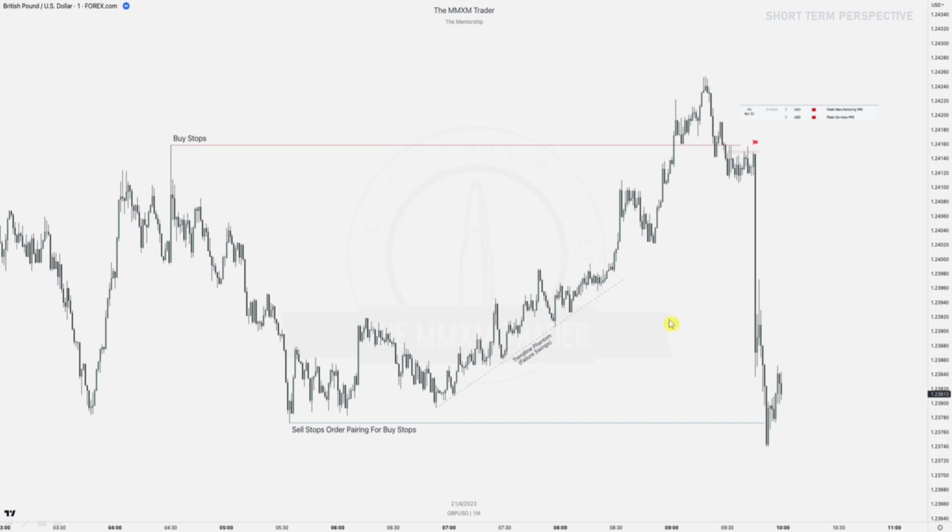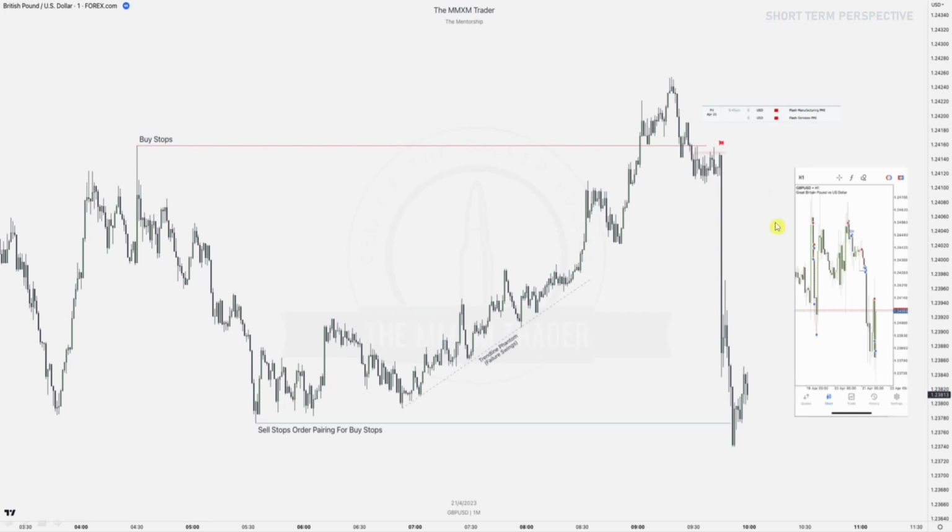Now we're going to look for order pairing below market price, which are these sell stops for order pairing into buy stops. And then where is the liquidity, right? We've got these failure swings, right? So engineered liquidity, trend line phantom. So it's highly likely price action will just continue down with the news release, because we already ran buy stops before the news. Right, so over here we've got an execution picture, right? There's a lot more execution, but we're gonna focus on this piece over here, right? We just looked at the 1 hour chart and we got that high over here, which is this high, which gets ran, right?